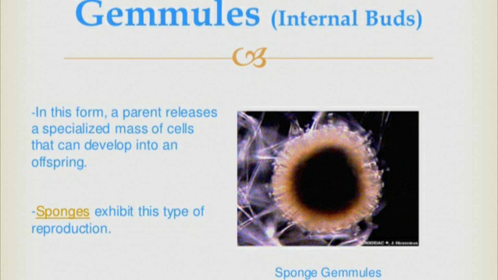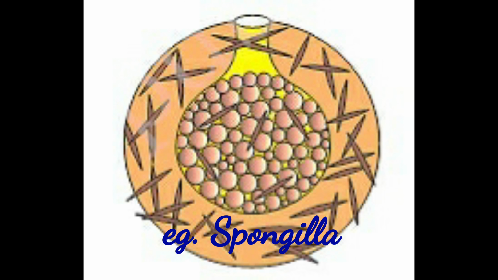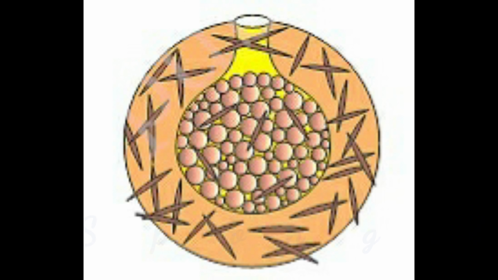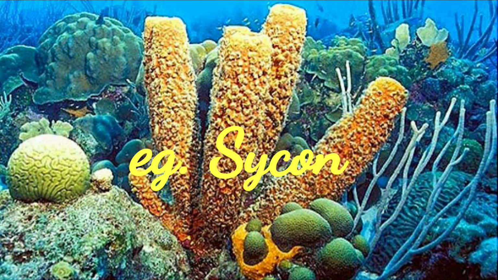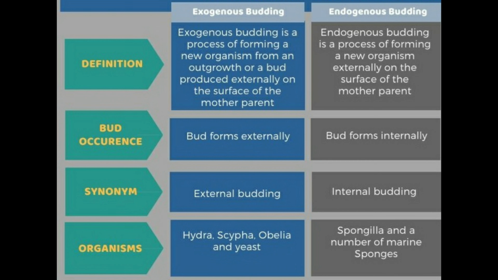Second one, gemmules or internal buds. Enveloped cell masses developed towards the inside of the body are called internal buds. Such gemmules can be seen in freshwater sponges like Spongilla and marine sponges like Scypha. Each gemmule gives rise to a new animal. This is called endogenous budding.